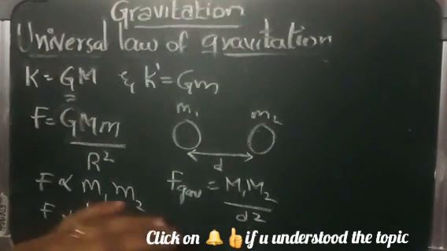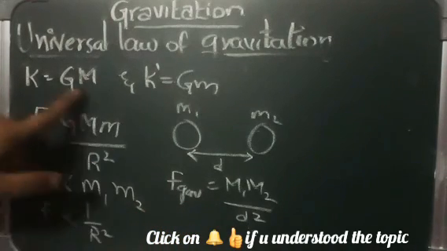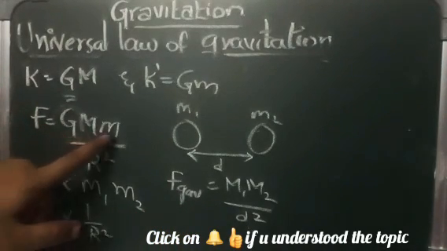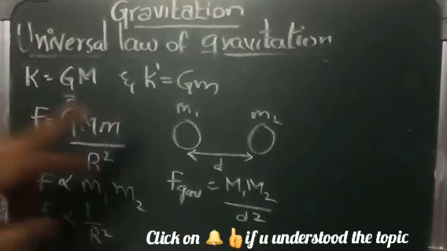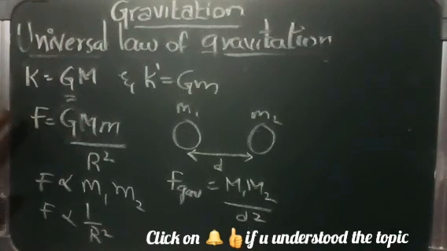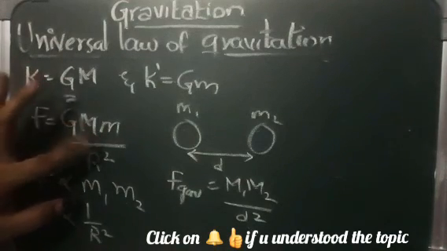This is the formula. This is very important, children. In some places it's also written as m1 m2 by r², and that is also not wrong. You can write F = G m1 m2 / r². This is very important. They will ask you in the exam based on this formula only: F = G m1 m2 by r².